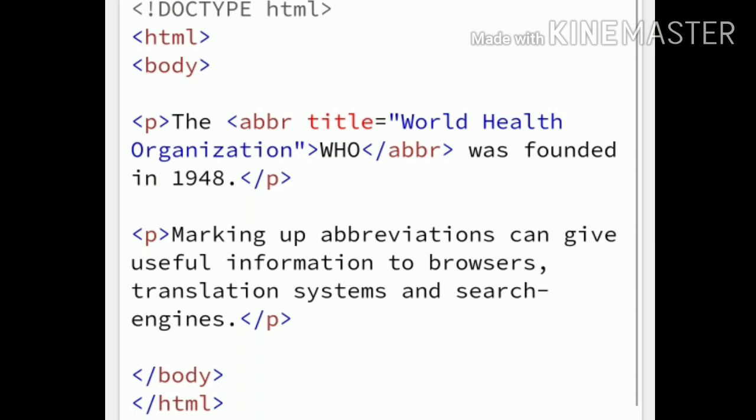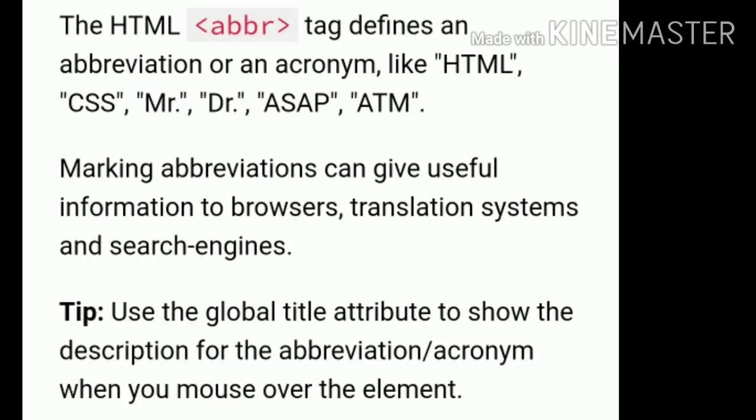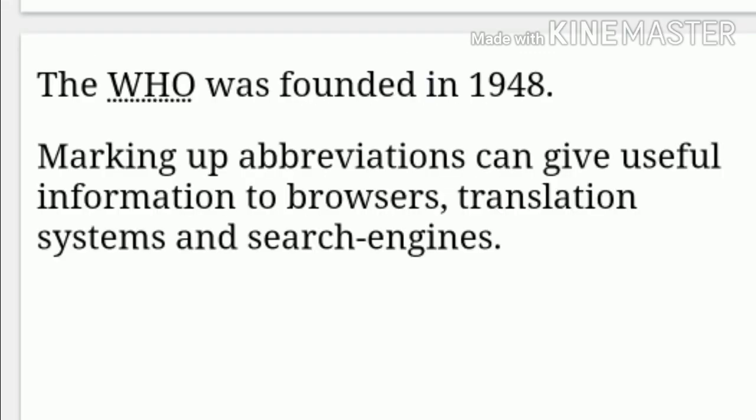After that you can use another paragraph: marking up abbreviations can give useful information to browsers, translation systems, and search engines. Closing the paragraph. You can give a brief description about the abbreviation. Closing the body tag, closing the HTML tag. This type of tags you can give the information.